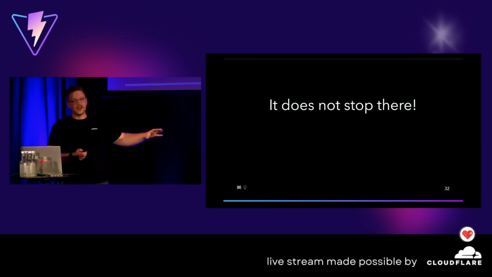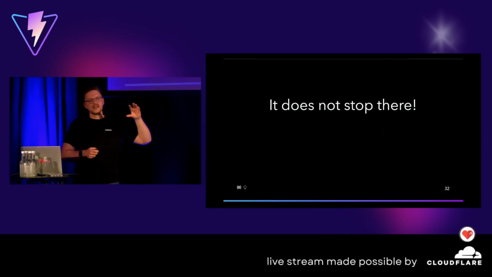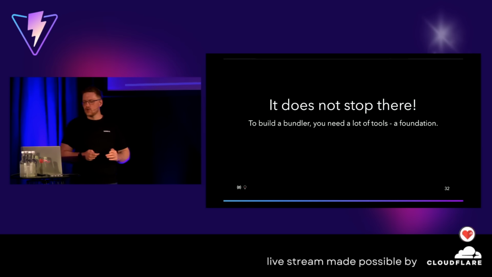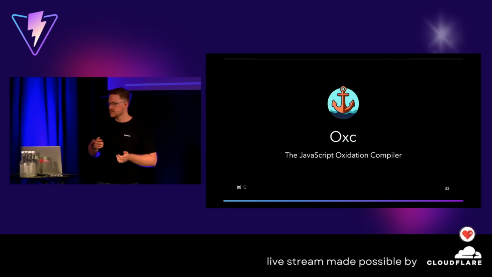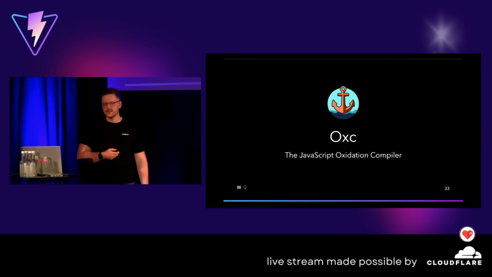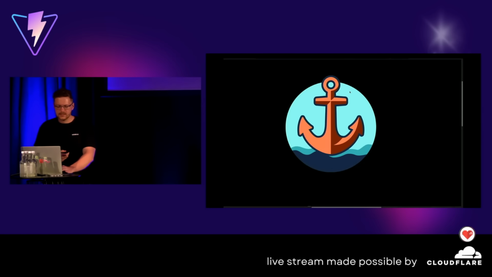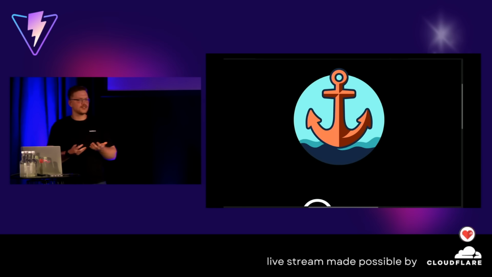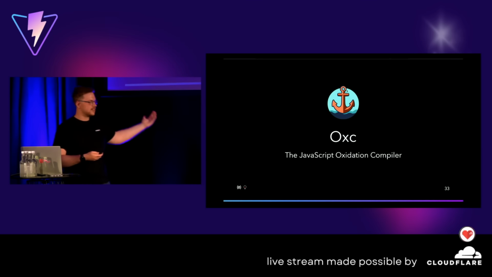Okay, and it doesn't stop there with all these features. We had new features in the bundler. We want to change things, but we go, as I said before, one level lower. Because to build a bundler, you actually need quite some tools, some kind of foundation. And here comes in Oxc, the JavaScript Oxidation Compiler. If you take a close look at the logo itself, here you see an anchor, right? The anchor is rusty. And how is rust being created? Oxidation, yes, correct. So we have the water and the background, oxidation. So the JavaScript Oxidation Compiler.